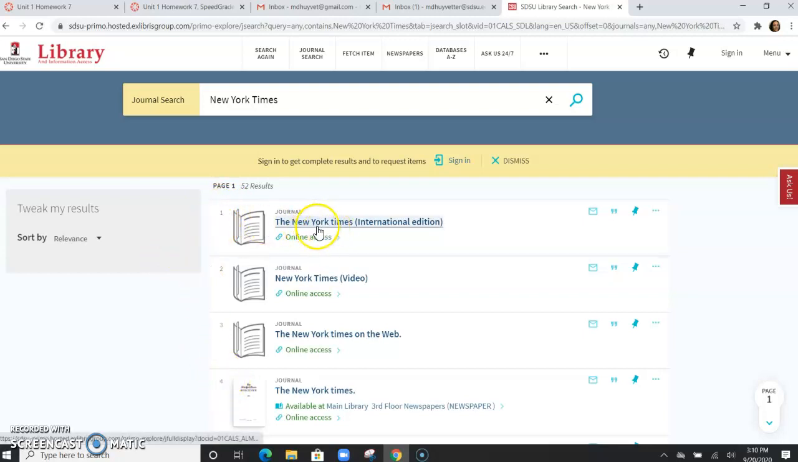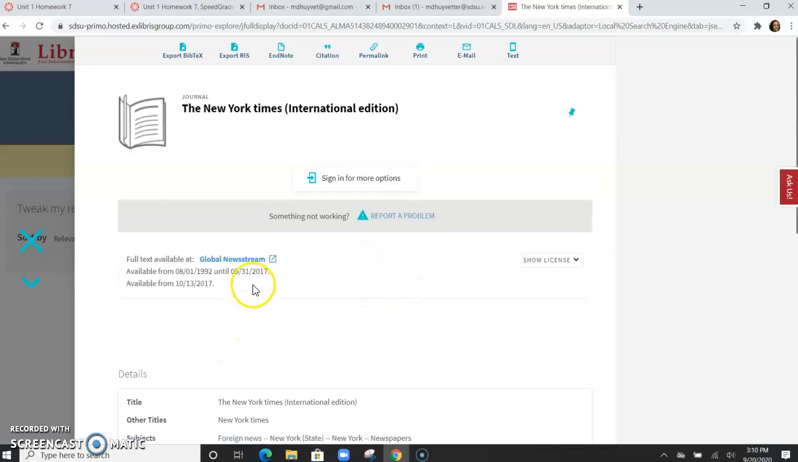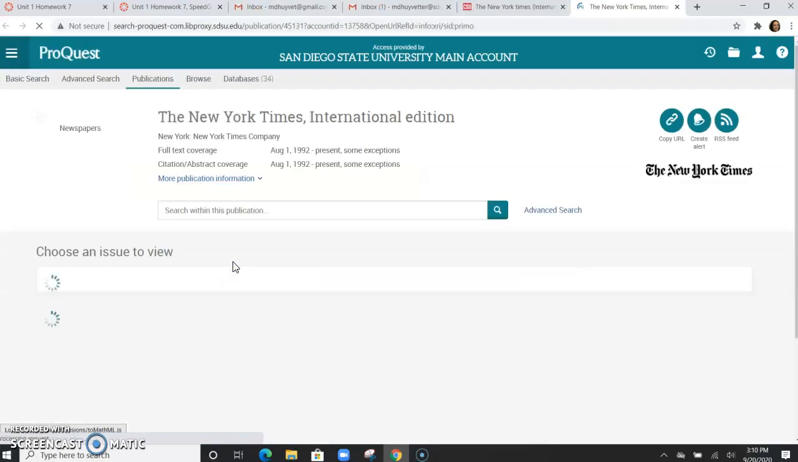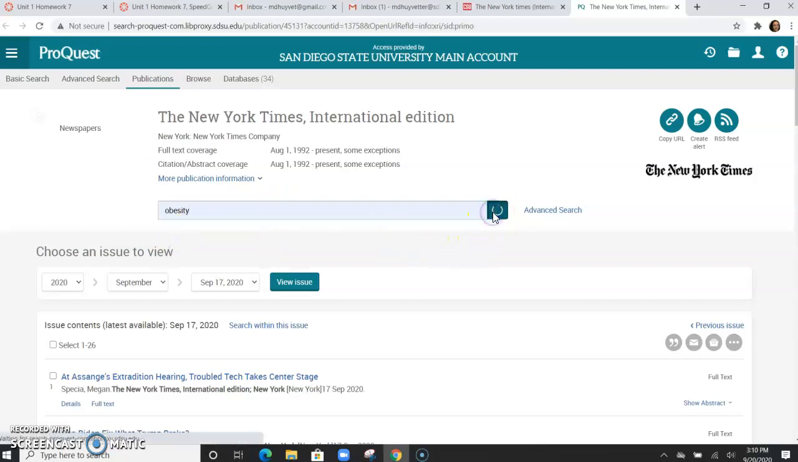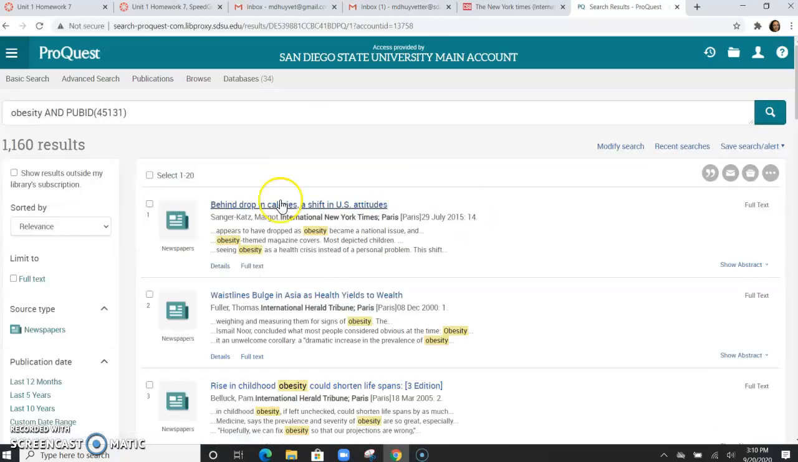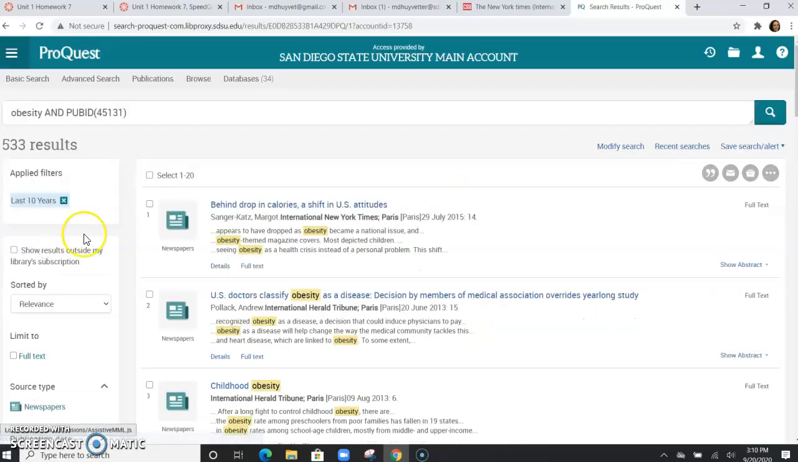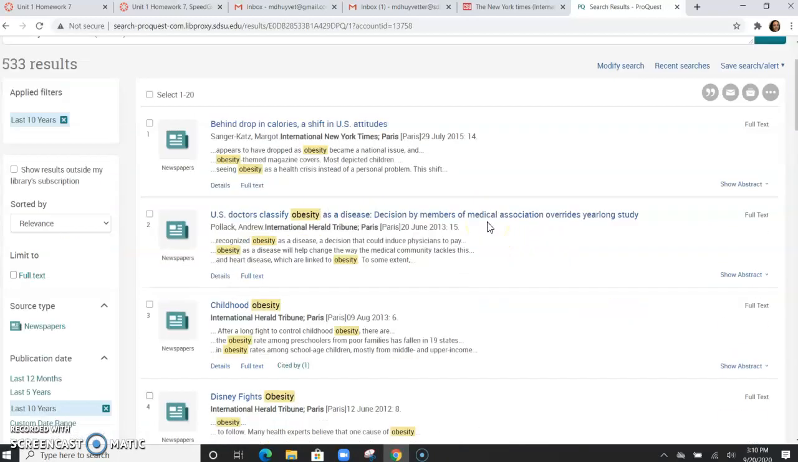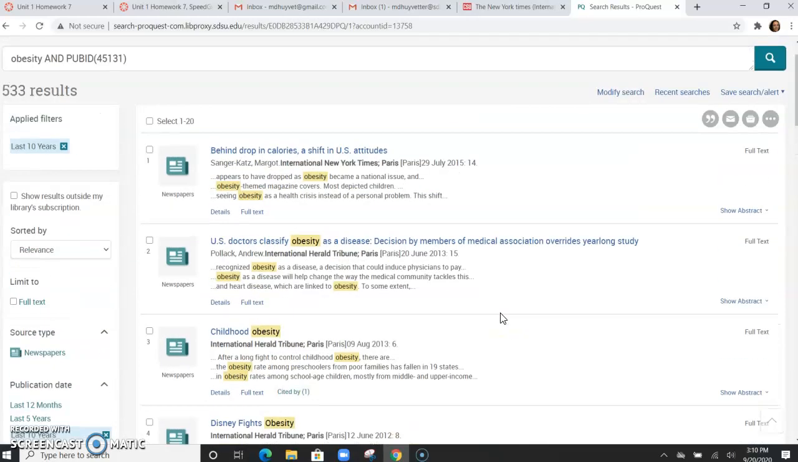Let's take a look at number 1 first, New York Times International Edition. Let's go ahead and click on Global News Stream. And let's say we want to look at obesity. First thing I would do is go back and say, let's take the articles from the last 10 years, so we have recent information. And now any of these articles will be perfectly good articles to use in your academic paper.